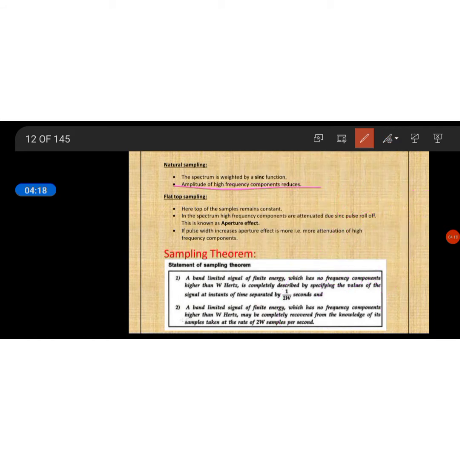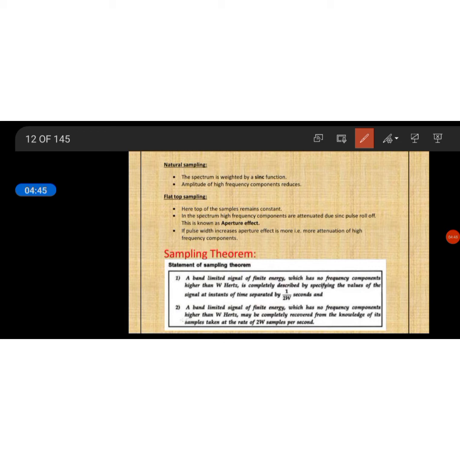That gives natural sampling. In flat top sampling, the samples remain constant, and in the spectrum the high frequency components are attenuated due to sinc pulse roll off.